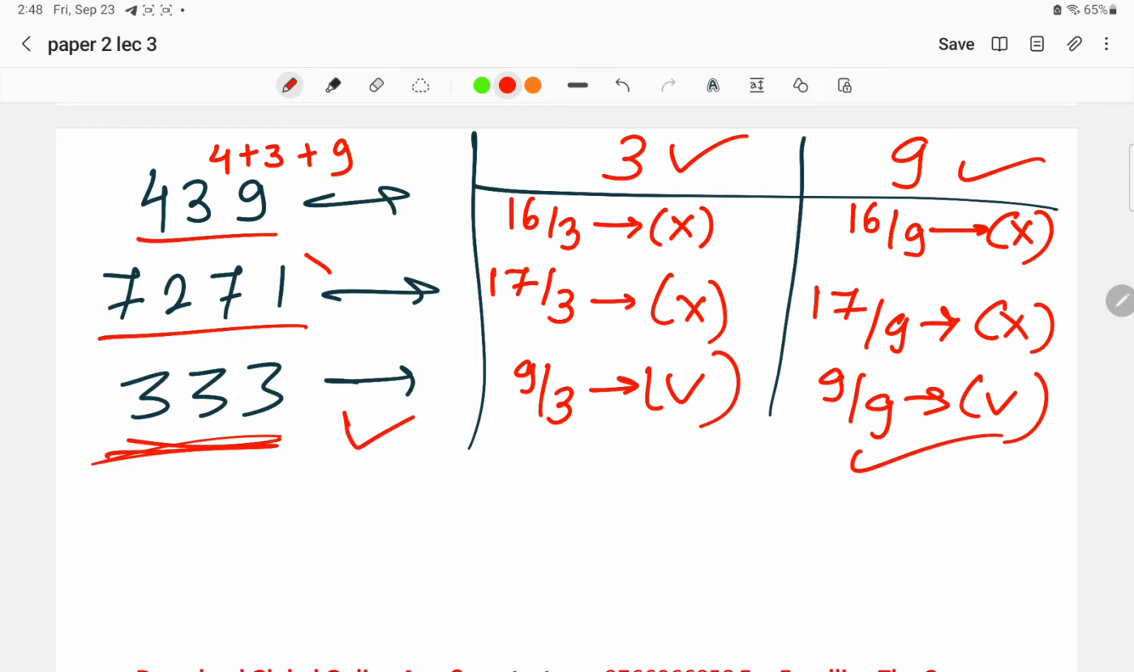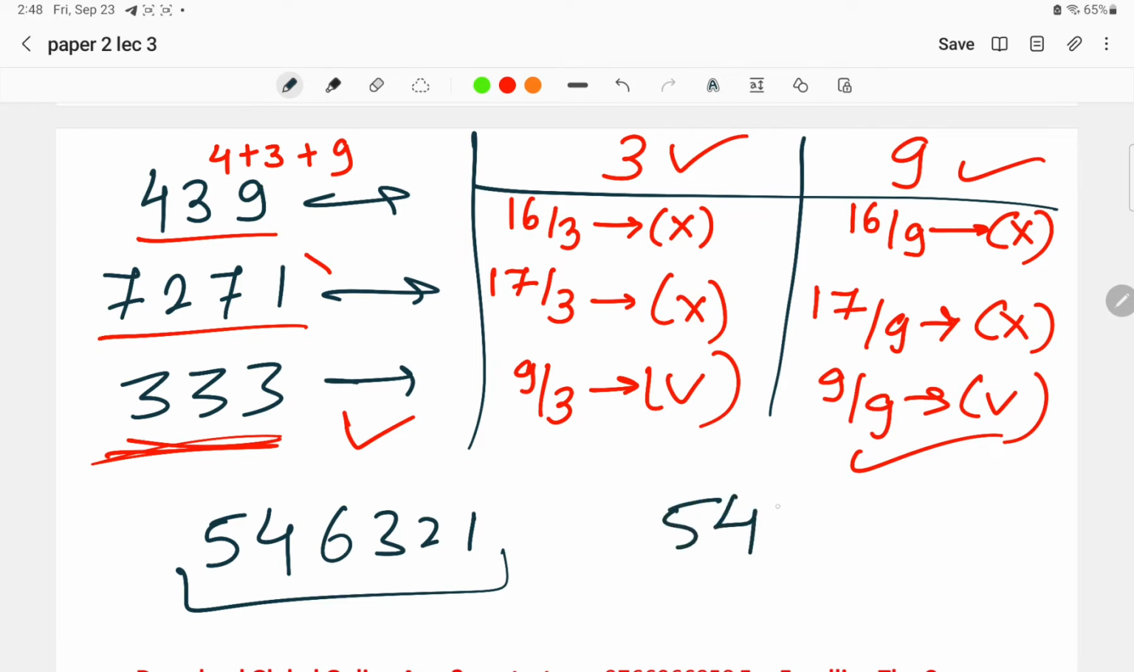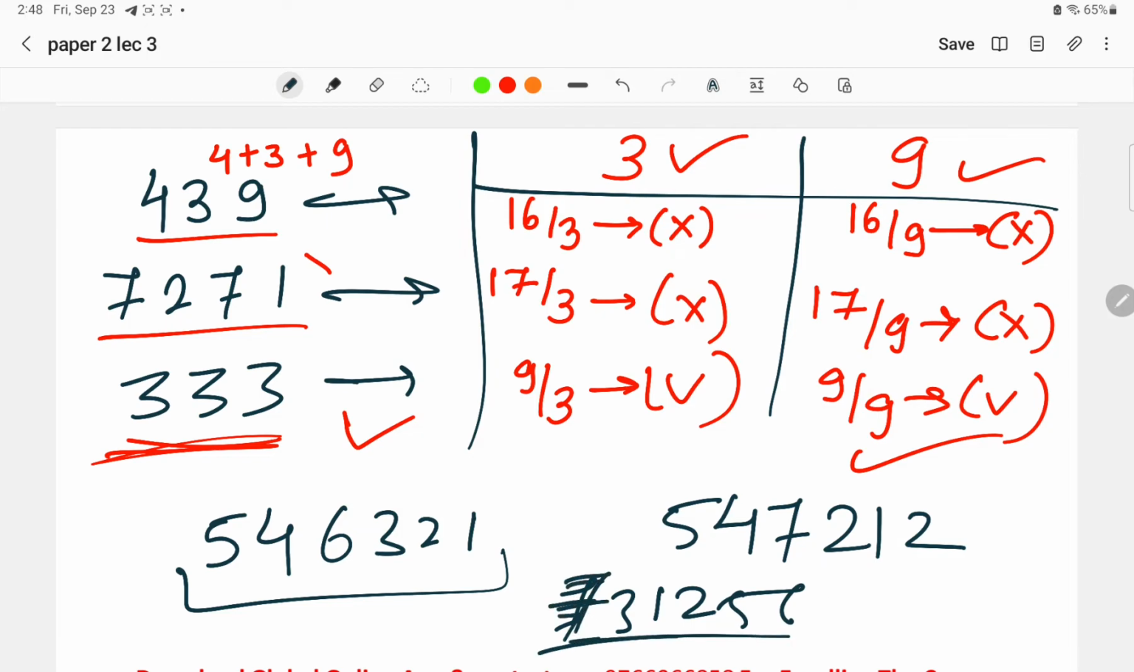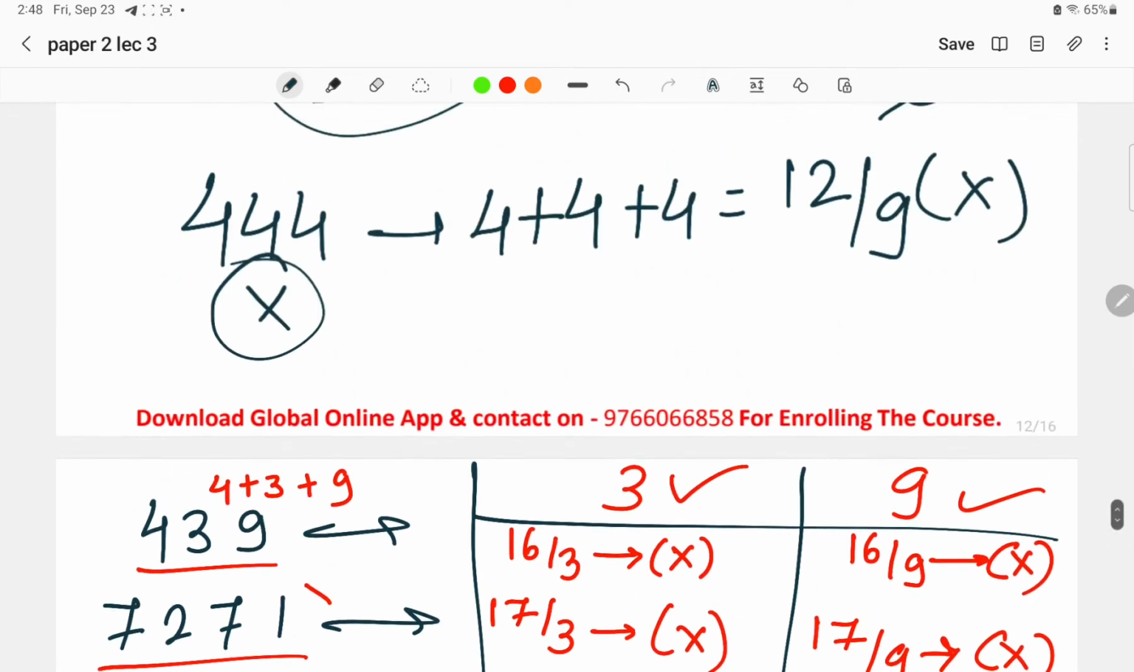I'll give you some numbers, try to find out the answer. Numbers like 5 4 6 3 2 1. Next, find out for a number like 5 4 7 2 1 2. Next, 7 3 1 2 5 6. Try to find out whether the given number in this example is divisible by 3 and 9 or not. So this is something that we have discussed.